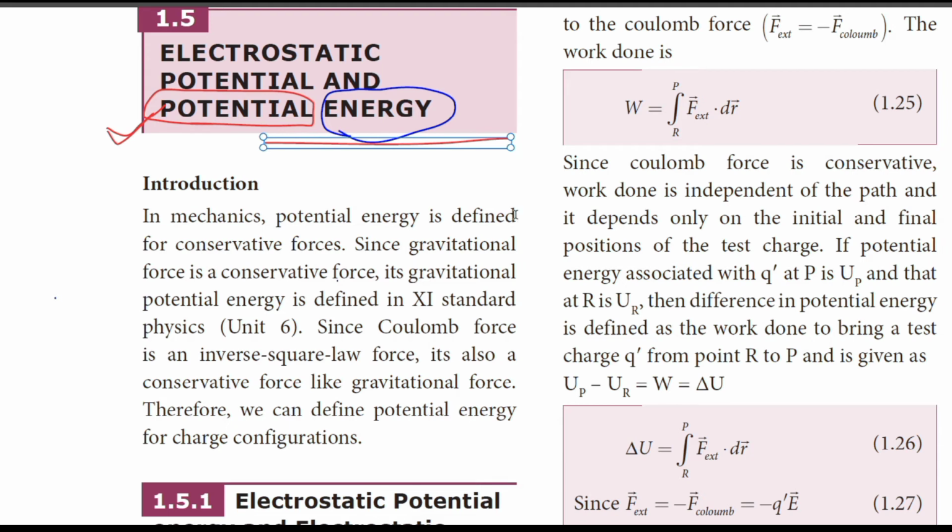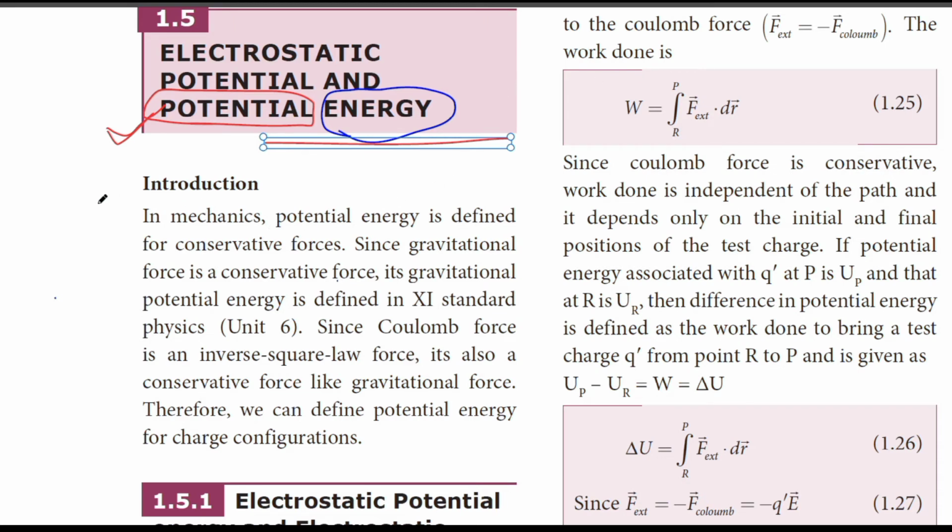Here in this chapter we will see only potential energy in the case of electrostatics, meaning whenever charges are at rest, how much energy is possessed by them, or how to find the energy possessed by a charge or group of charges.